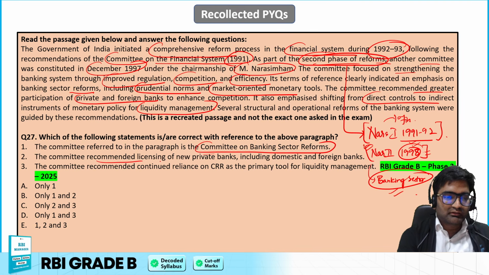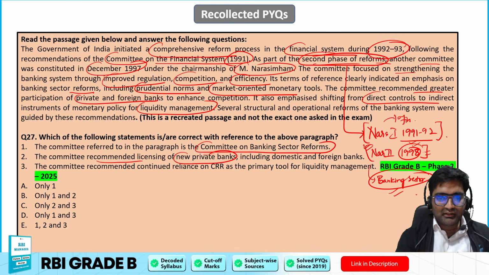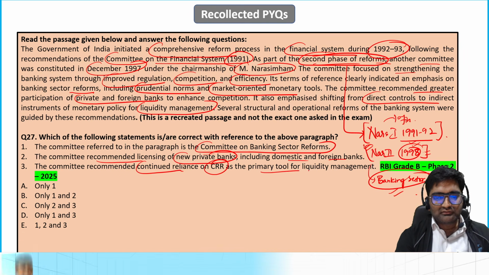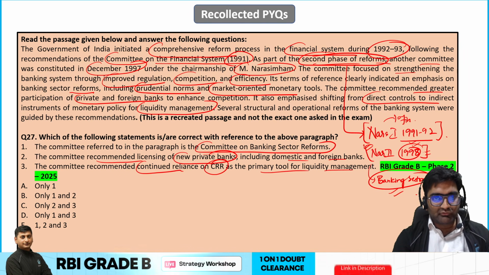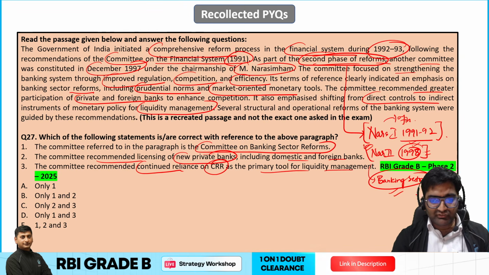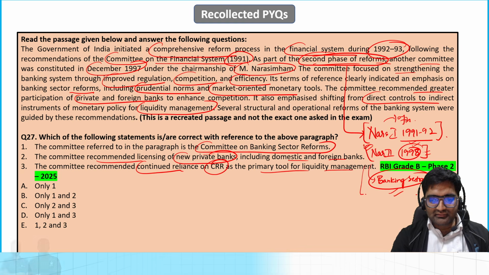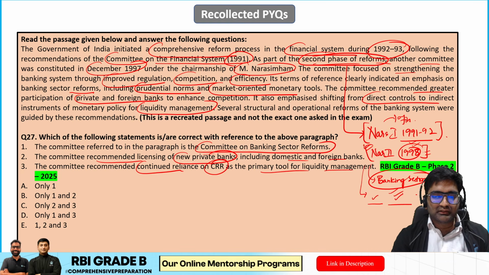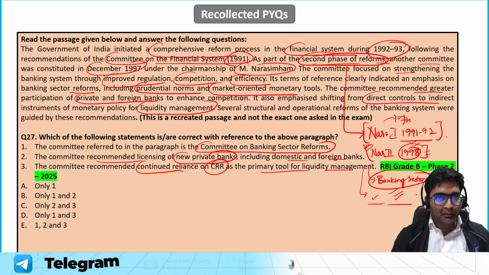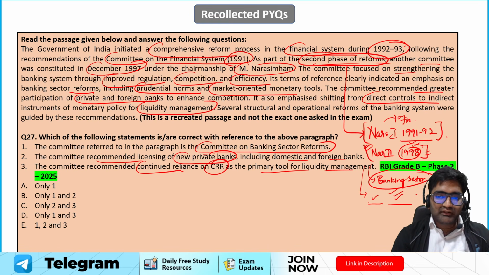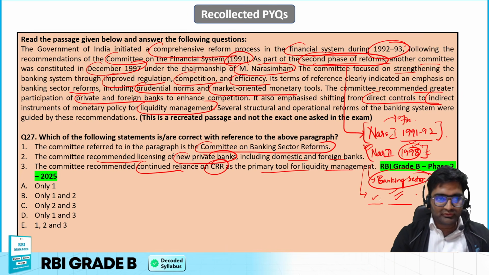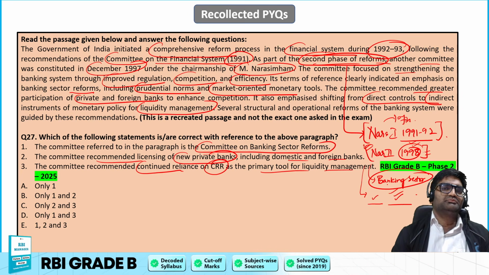The options recommended licensing of new private banks, domestic and foreign banks, and continued reliance on CRR as a primary tool for liquidity management. Obviously, the options are difficult. You should know about these two committees only, then you can answer. The second committee encouraged more participation of private and foreign banks. Apart from that, as you can see, a shift from direct to indirect tools of monetary policy, liquidity management, managing the money.